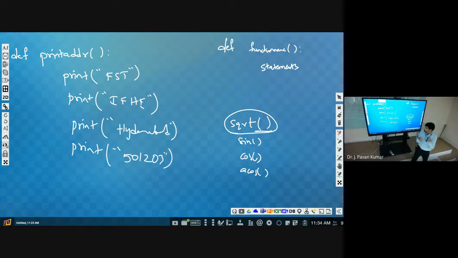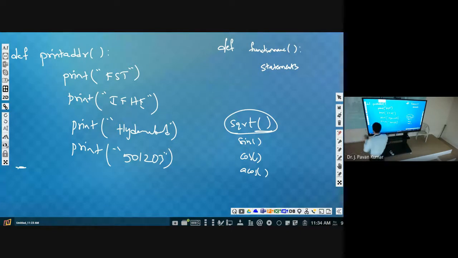Now we have a function called print address, just as we have a function called sqrt. Now after defining this, if you write anything here, is it part of print address? No, it is outside of it.